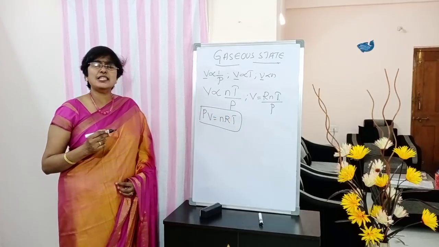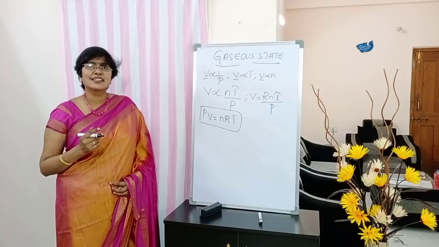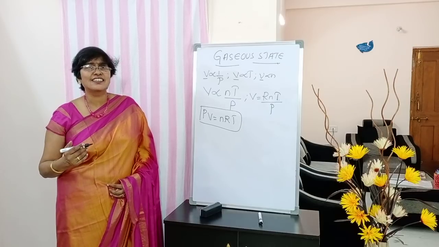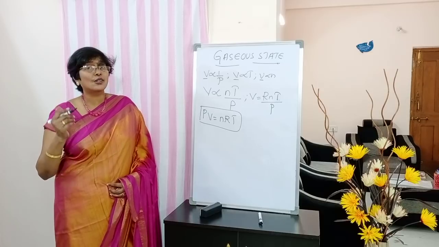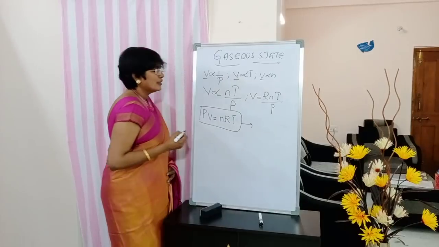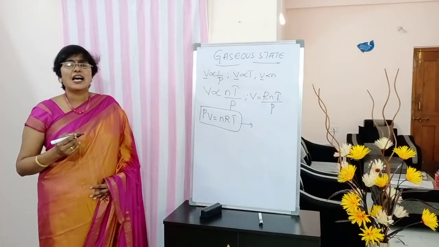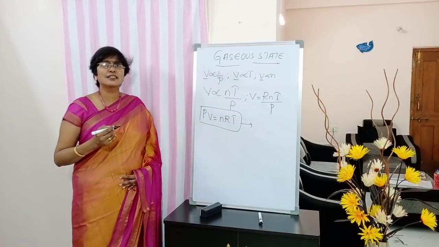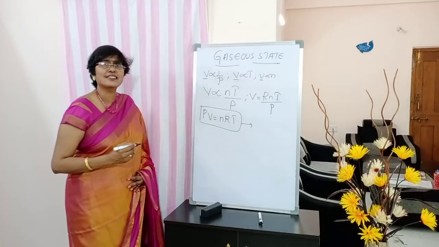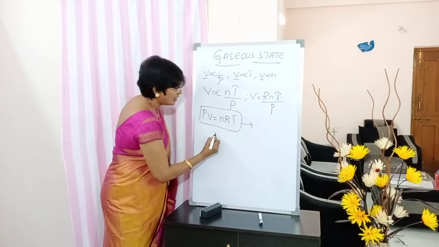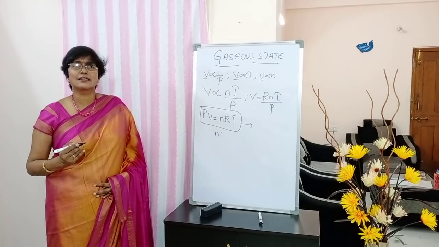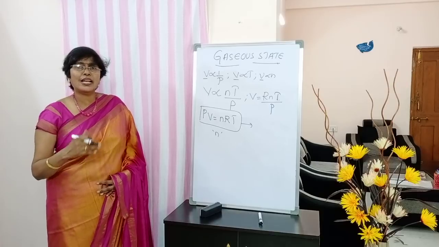What is this PV equals nRT called as? It is nothing but the ideal gas equation. Don't stop there. Write down, students, put it in a box. This is called as ideal gas equation for n moles of a gas. Write down like this: for n moles of a gas. Full stop.